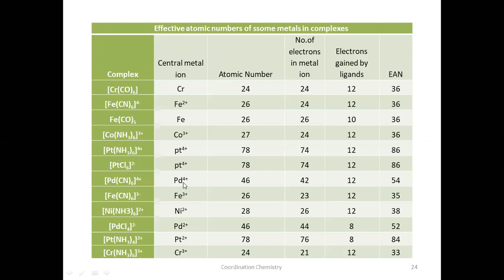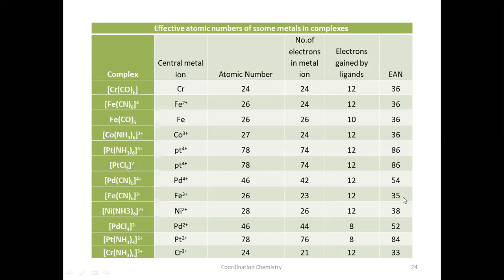So palladium atomic number is 46. Since the oxidation state is +2, you have to remove 2 electrons here, and 6 is the coordination number, 12. Here iron +3, 26, 23 electrons present in iron +3, plus 12, that comes to 35.